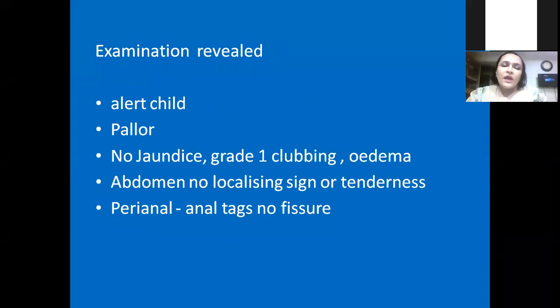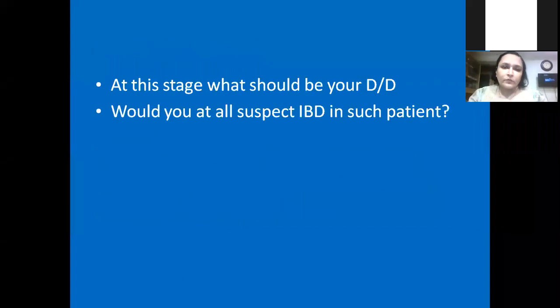When we examined, the child was quite alert, but she was pale. There was no jaundice, but there was grade 1 clubbing, and no familial clubbing was observed in father and mother. There was no edema. In the abdomen, there was no localizing sign or tenderness, but the perianal area showed large anal tags, though no fissure. So juniors, never forget to examine the perianal region, because that often might give you a very important clue whether you are dealing with IBD or not.